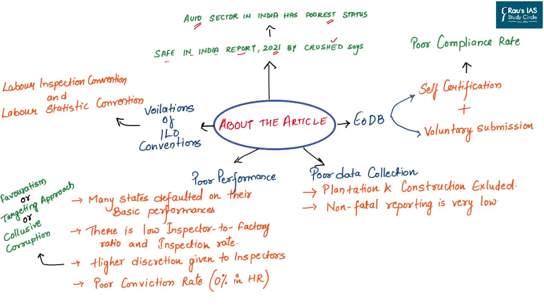The second one is that despite favoring the ease of doing business by the government, in this regard, government has provided the self-certification program and voluntarily submission of data related to the occupational safety and health in a particular factory. Now, government brought these two initiatives just to reduce the burden or inspector Raj in the country. But what happened? Because of this self-certification and voluntary submission, the people who own the factory, the owners, the employers have become legally very lethargic. And this has led to the poor compliance rate and ratios across the nation.